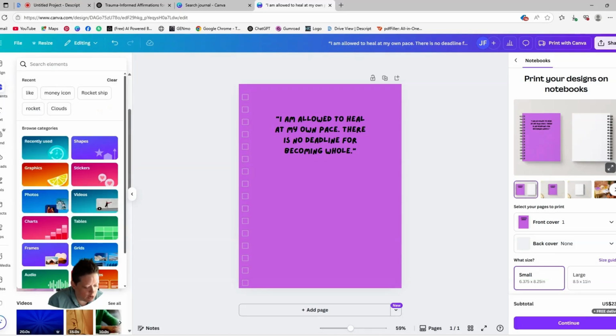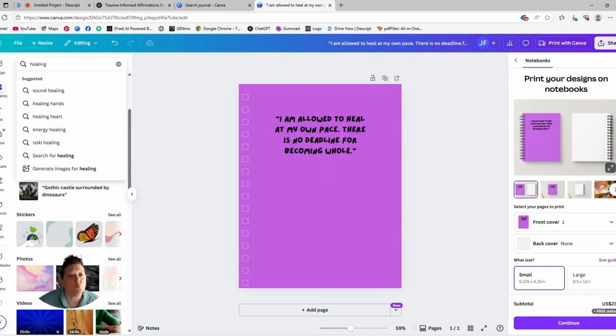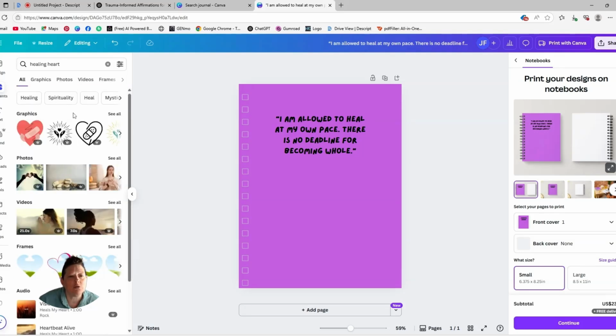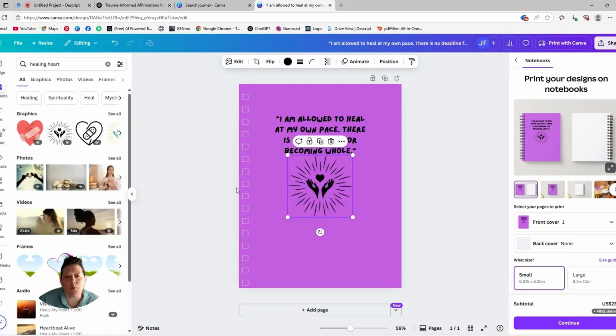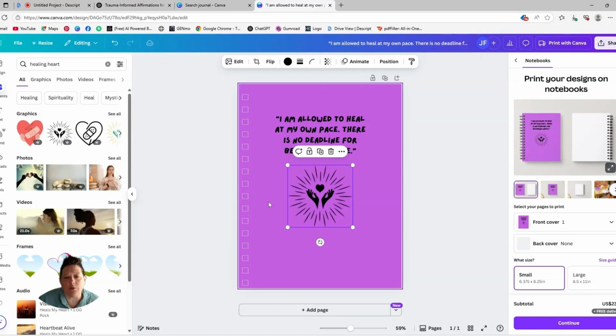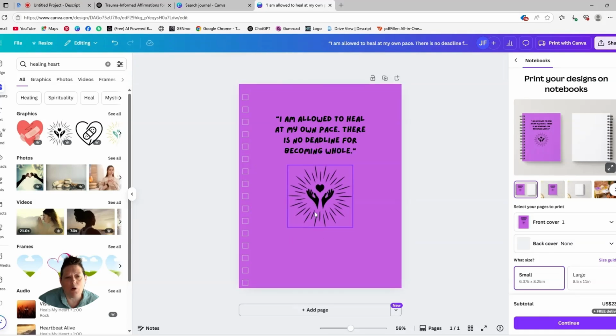Actually, let's put in healing hearts. So this is kind of cool, just to give you a design on there. And you are able to use so many of the pro features with Canva and the free design.